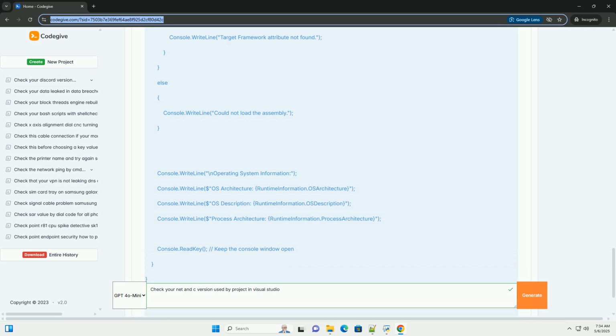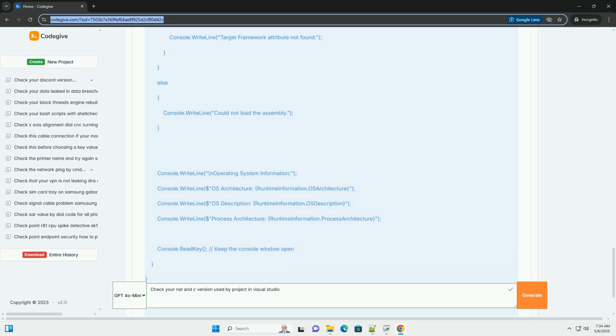202002L, C++20. 201703L, C++17. 201402L, C++14. 201103L, C++11. 199711L, C++98/C++03. The #ifdef __cplusplus preprocessor directive checks if the code is being compiled by a C++ compiler.